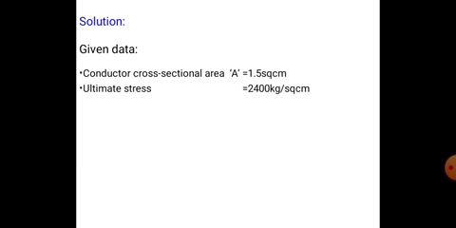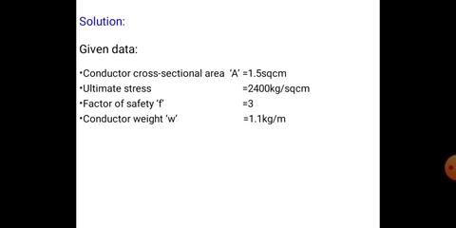So first we have to see the given data. Conductor cross sectional area A is 1.5 square centimeter. Ultimate stress is 2400 kg per square centimeter, and factor of safety is 3, and the conductor weight is 1.1 kg per meter, and the maximum sag S is equal to 1 meter.